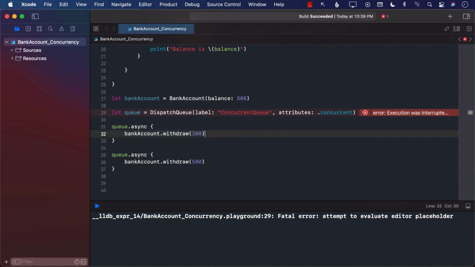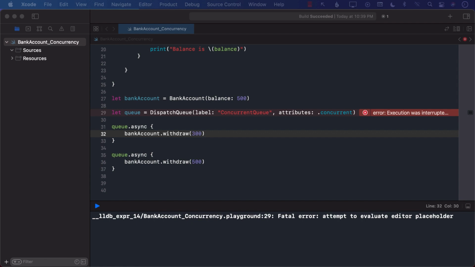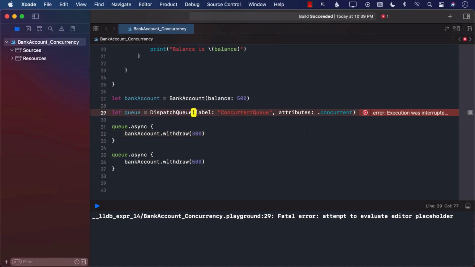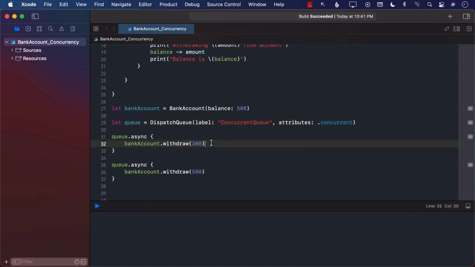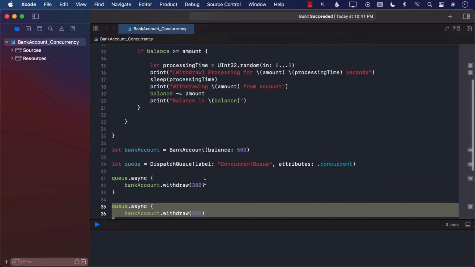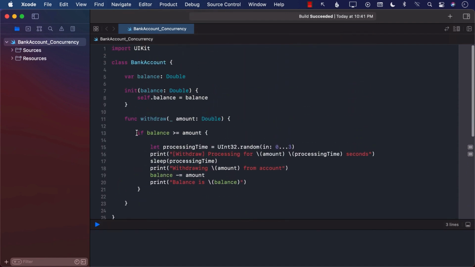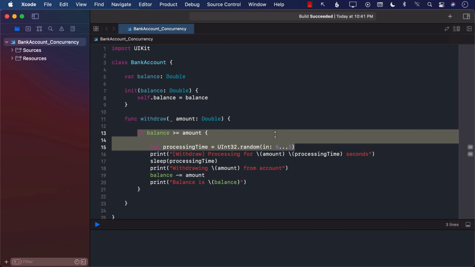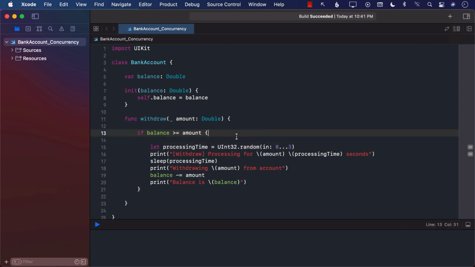Okay, let's make sure that it's not giving us any errors. Maybe I misspelled something. Let's make sure that this line is okay. All right, so here we go. Both of these bank account withdrawals can start at the same exact moment. When the withdraw function is fired, it's going to check if the balance is greater than or equal to amount.